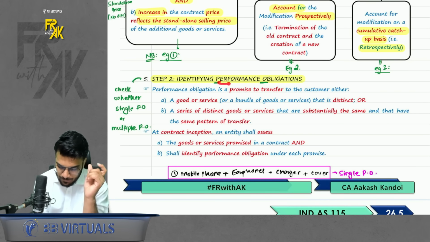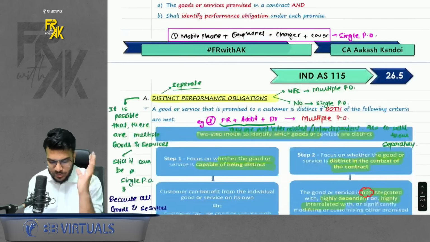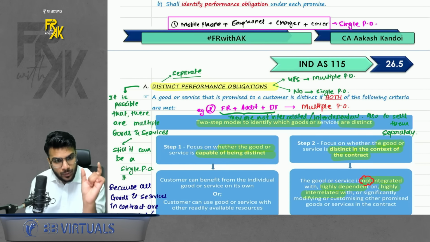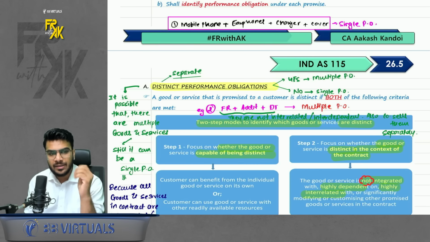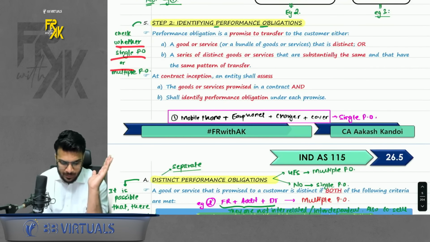And when you are checking the performance obligation, you also need to check whether there is a single performance obligation or multiple performance obligations. Why do I need to check that? Because if there are multiple performance obligations, you need to allocate the revenue amount to all the performance obligations. If it is a single performance obligation, that allocation part is not done. Okay, so you need to check whether there is a single PO or multiple PO.